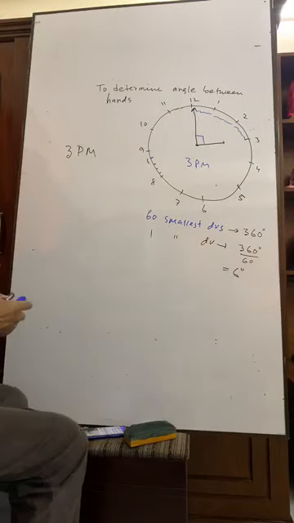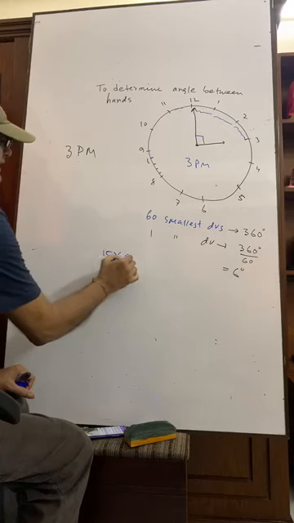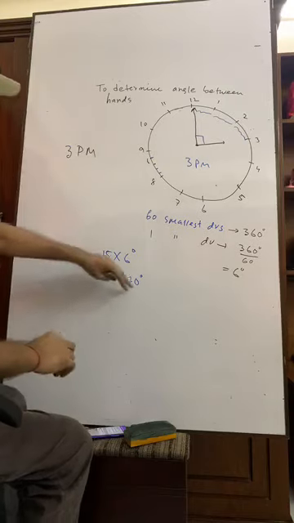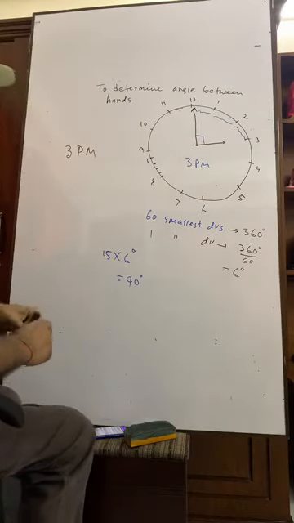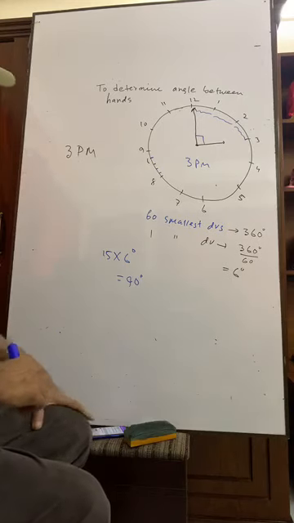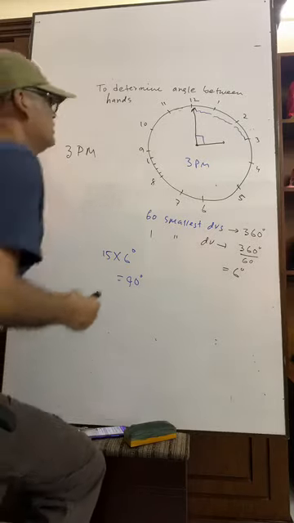So 15 divisions subtend 15 into 6 degree, that is 90 degree. So we have come to know that at 3 p.m. the angle between the two hands is 90 degree.